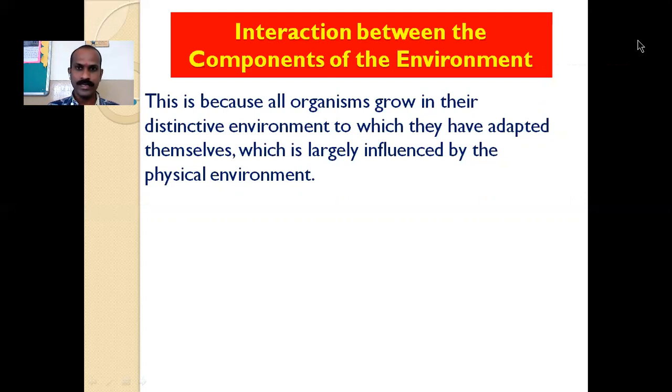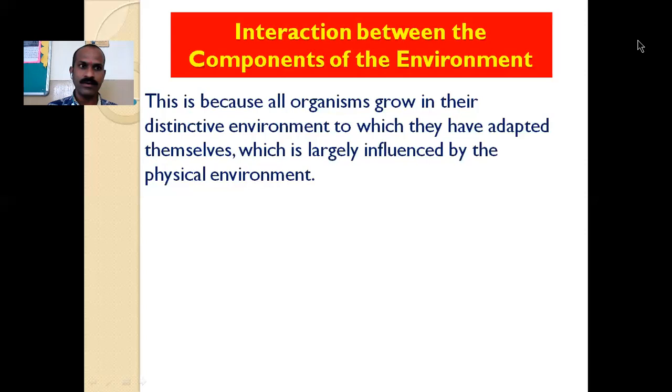It means that animals or trees have adapted to the particular climate of that area, so particular animals are found only in particular areas. Why is the giraffe not found in the colder regions? Because the giraffe has adapted to the hotter climate, so it is not found in the colder regions.